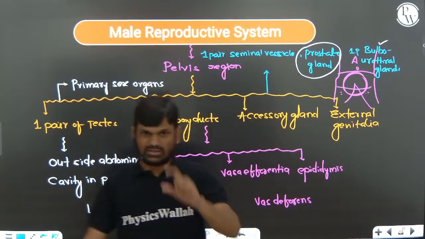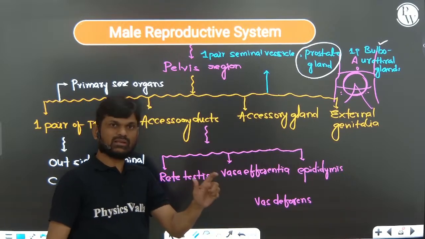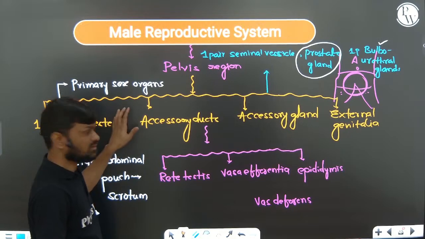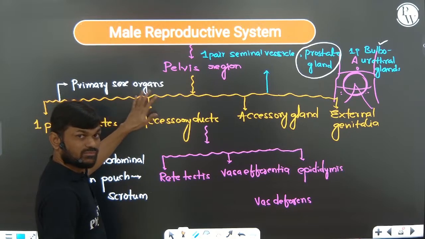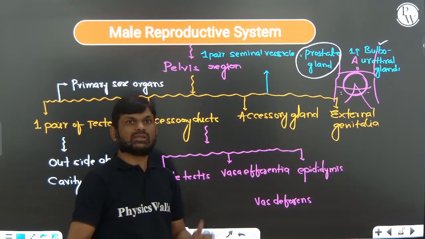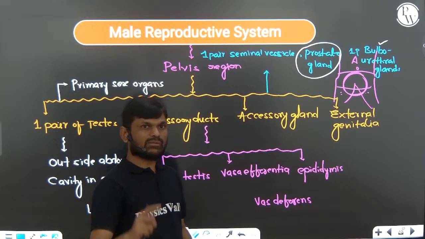All the reproductive events in the male are controlled by the testes, so we can say it is a primary sex organ. Very important: an assertion-reason type question may be asked. Assertion: in male, testes are called the primary sex organ.